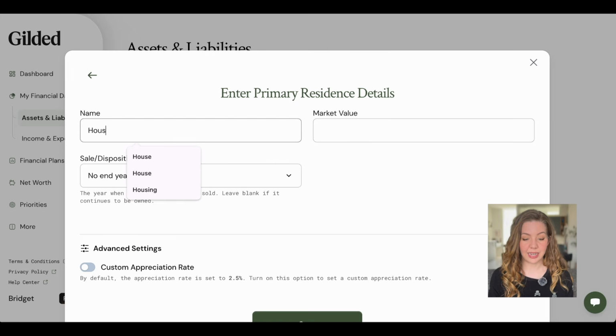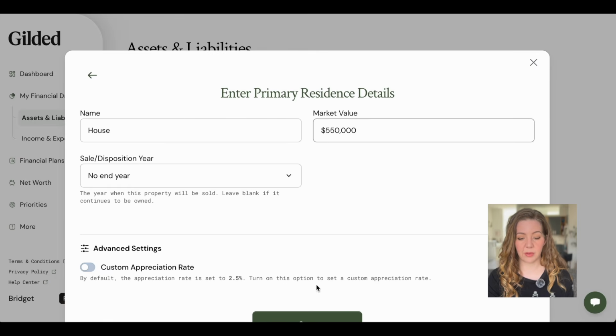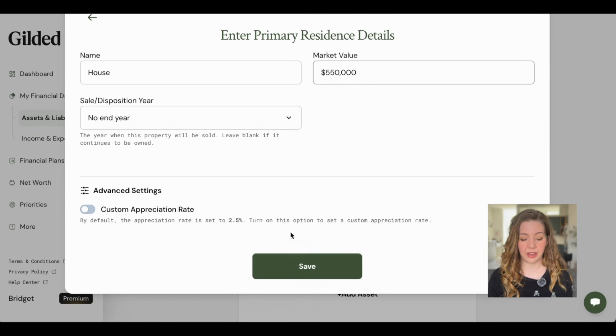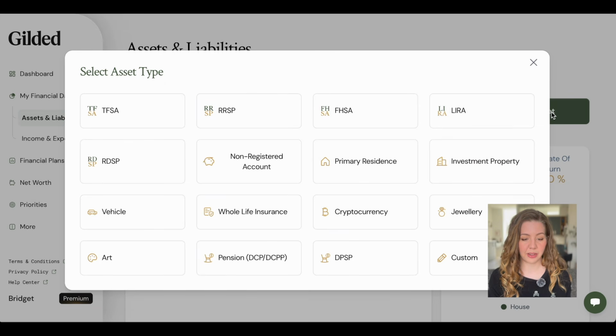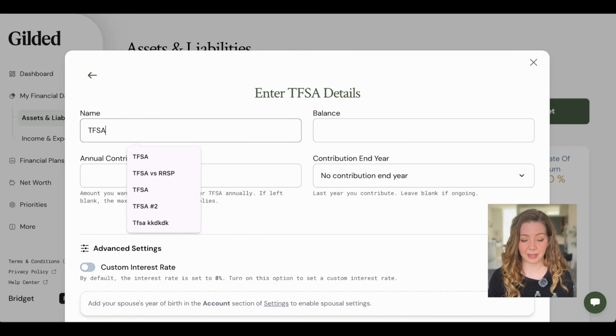Like I said, this person is a homeowner. So we'll start with a primary residence. We'll just call it house and we'll say it is valued at $550,000. We're going to assume, since this person is quite young, they're only 30 years old, that they spent all of their money on the house down payment.